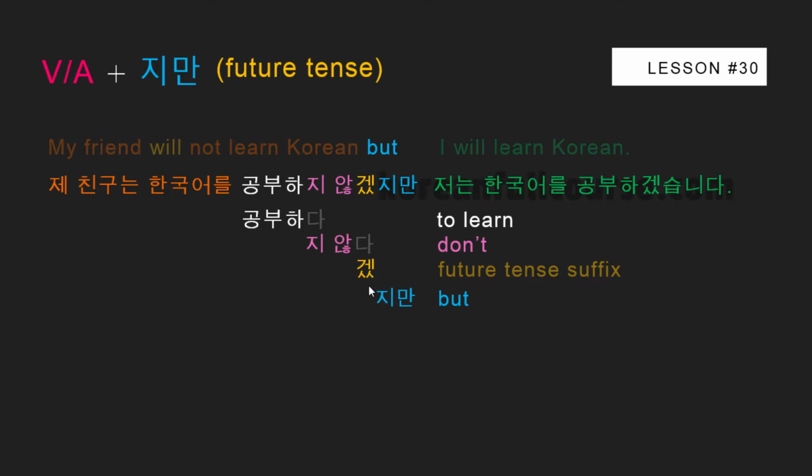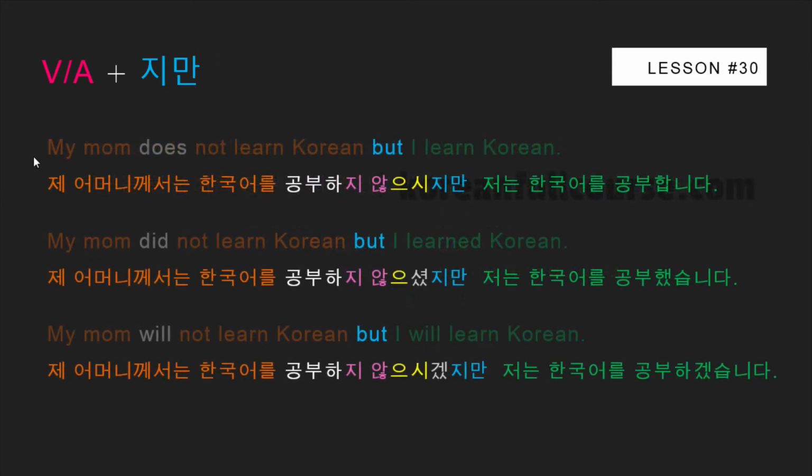Now let's add one more particle, 시, which is the honorific particle, to see where we place it. These sentences are in the present, past, and in the future tenses. 제 어머니께서는 한국어를 공부하지 않으시지만, My mom doesn't learn Korean, but. 제 어머니께서는 한국어를 공부하지 않으셨지만, My mom did not learn Korean, but.